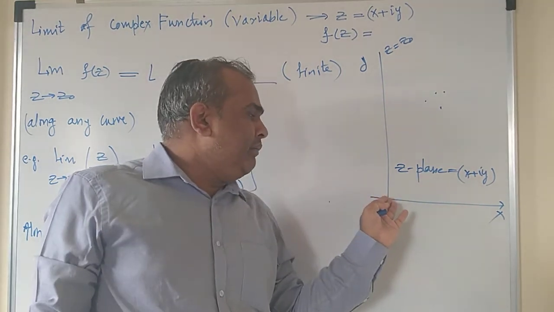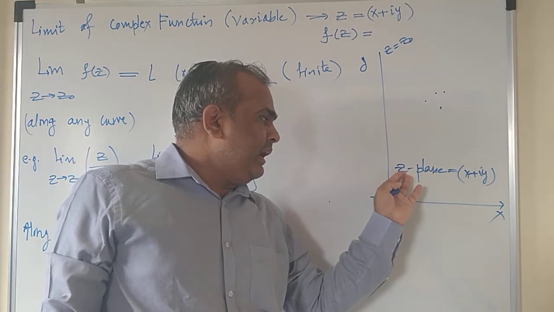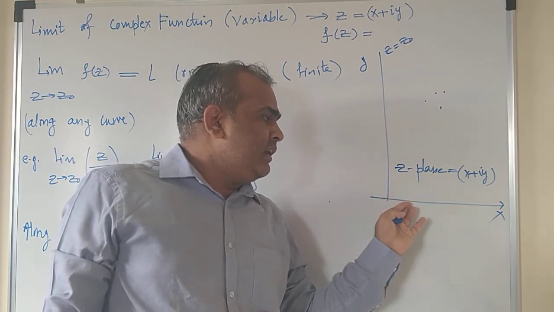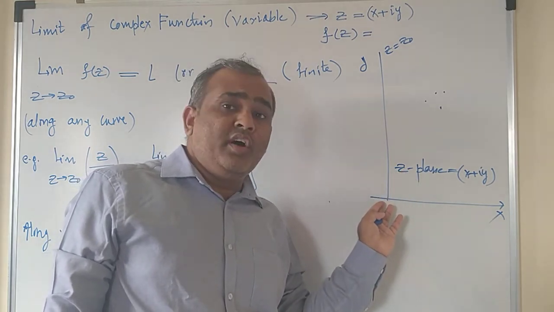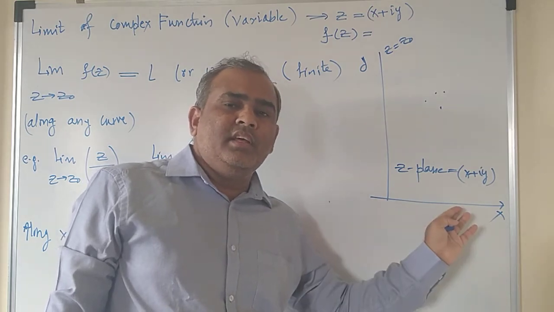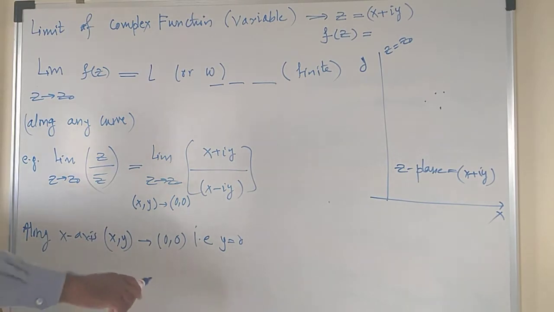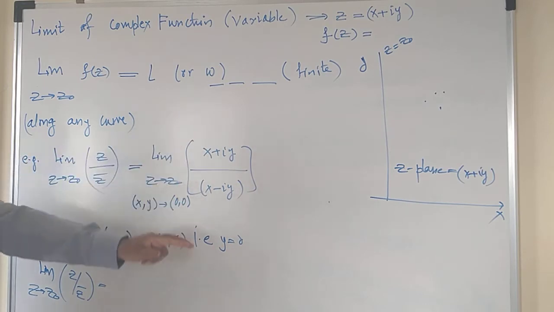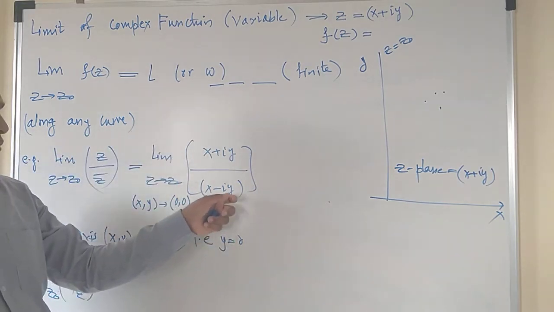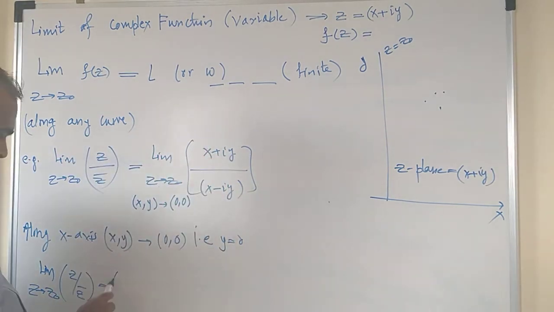Whenever the point z is approaching towards 0 along the x-axis, the value of y is equal to 0. Then put this value into the above limit, then you will get limit z tends to z naught, z by z bar, and by putting the value of y equals to 0, you will get x by x, and this x by x is equal to 1.